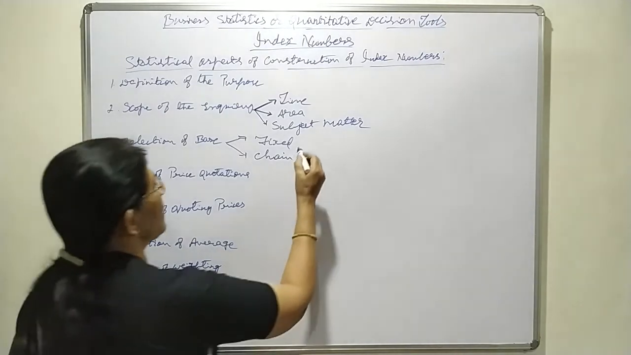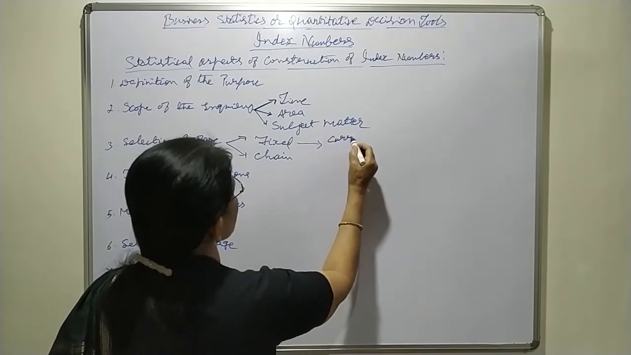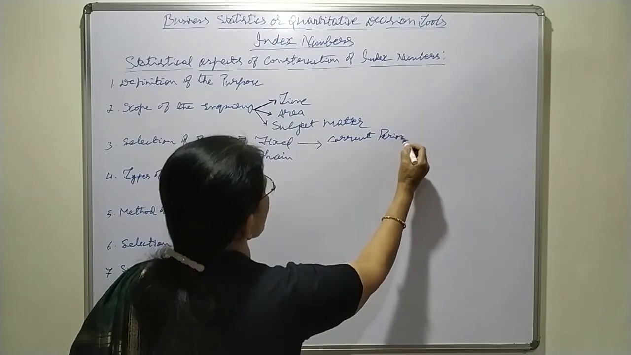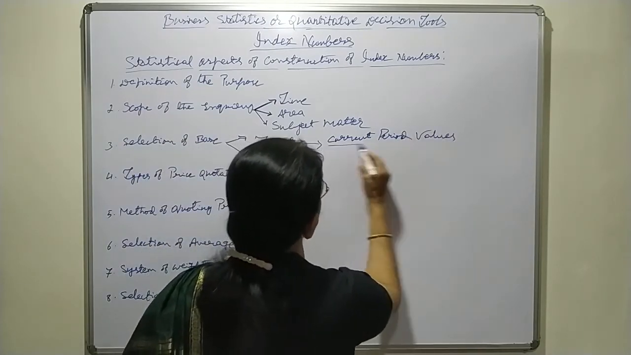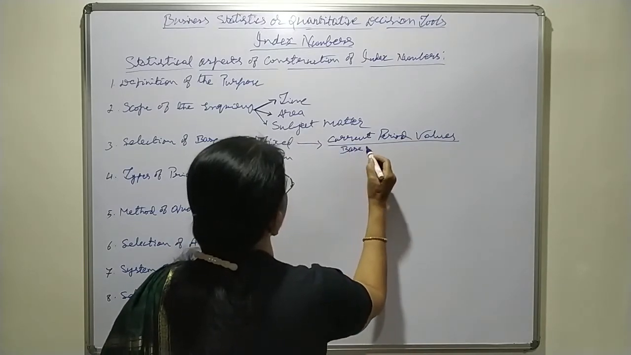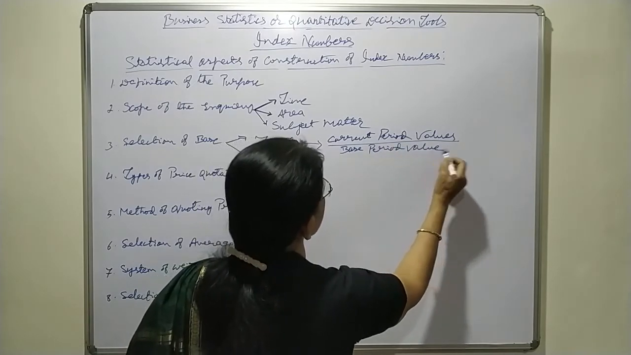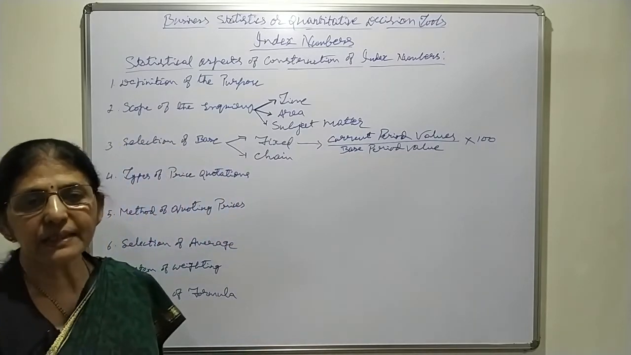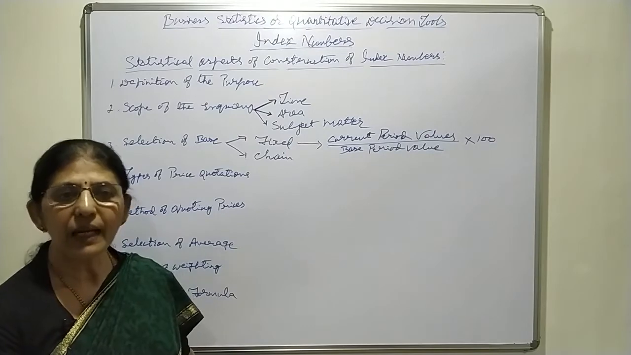In case of fixed base, current period value, means quantity into price, current period values divided by base period values, and it is known to you index number is expressed in percentage, therefore it is multiplied by 100.